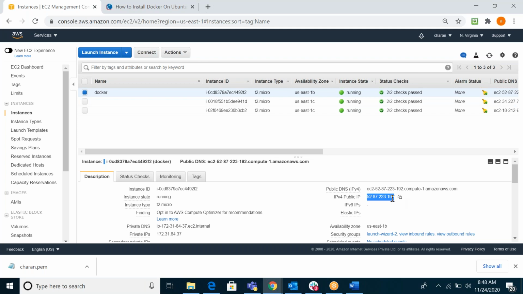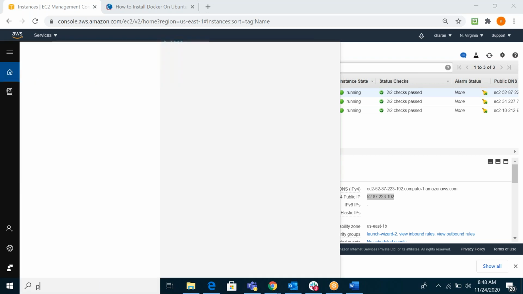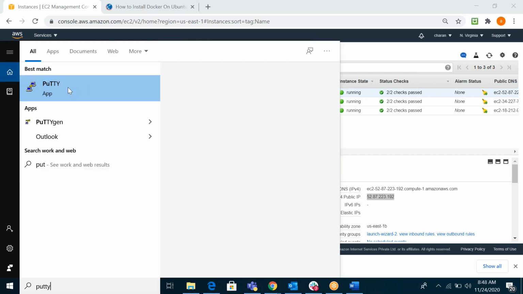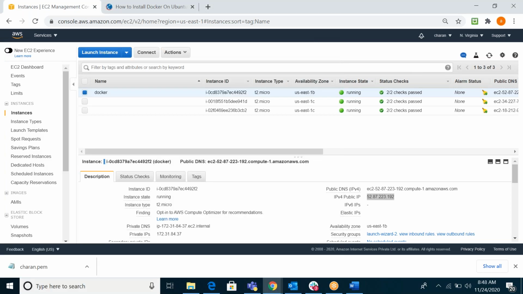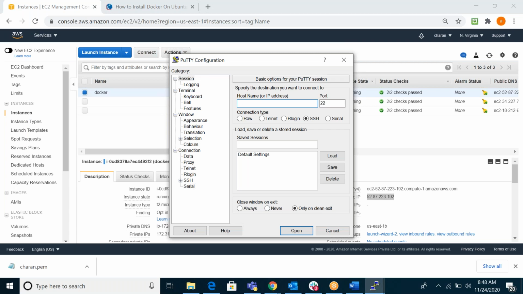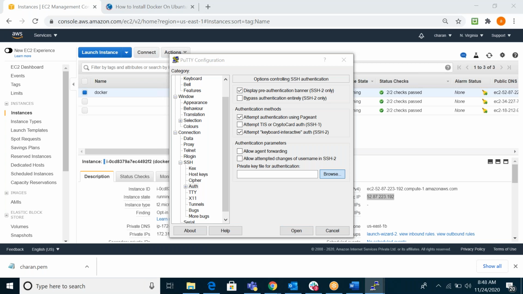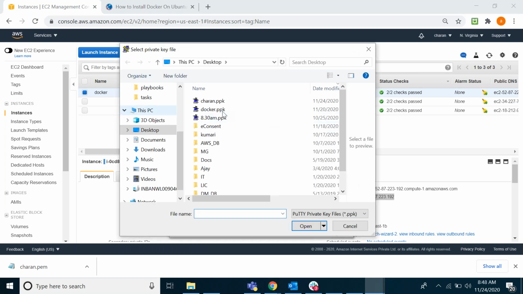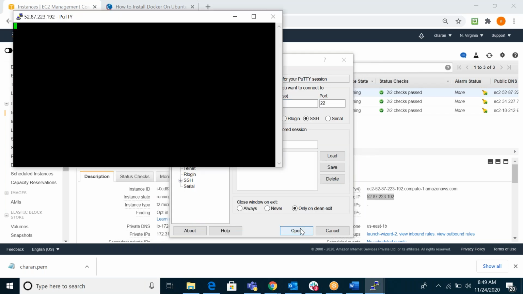Try to log in. I'm using an Ubuntu server.